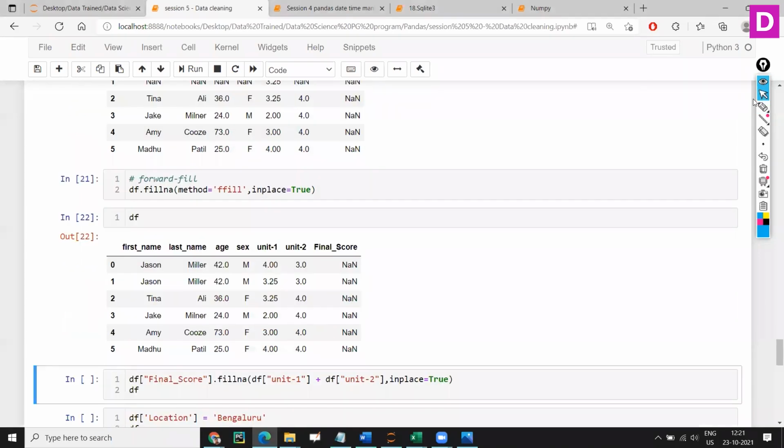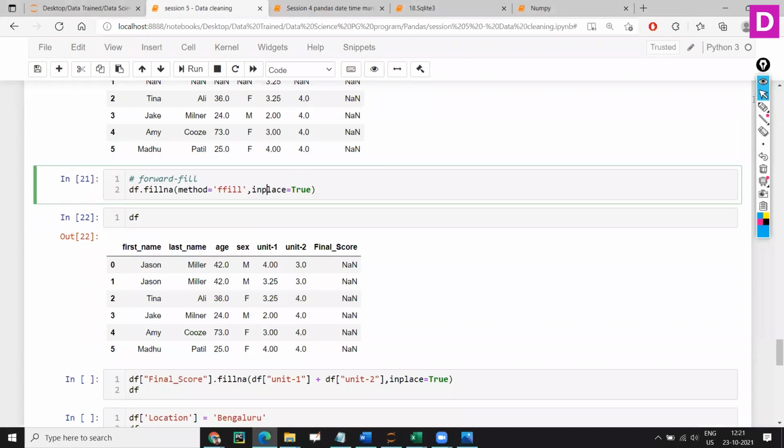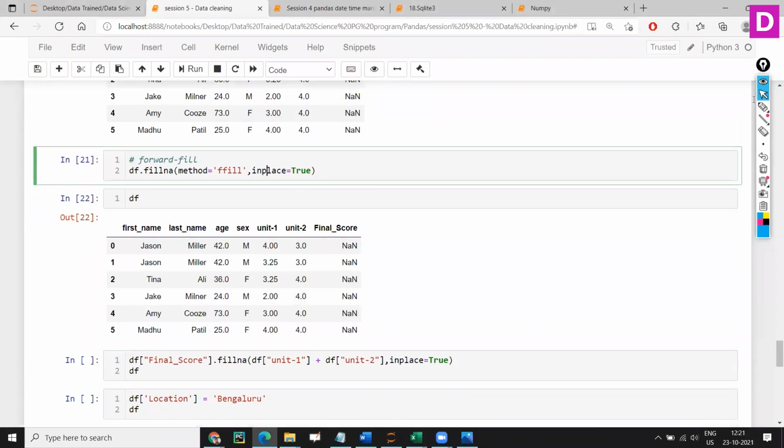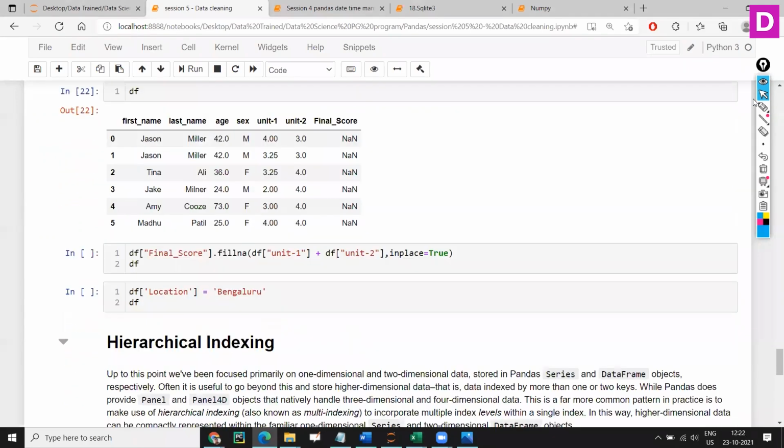Here I have saved this data frame by saying inplace equal to true. Now let's say final score. We have cleaned this entire thing using different techniques, and this column is still left out. So I am going to take this data frame's final score dot fillna. This fillna will apply only to this column because I have selected this.